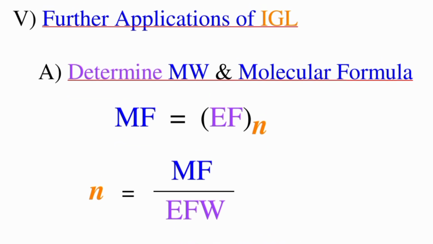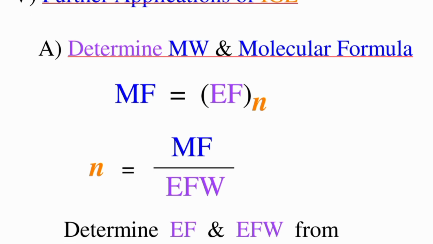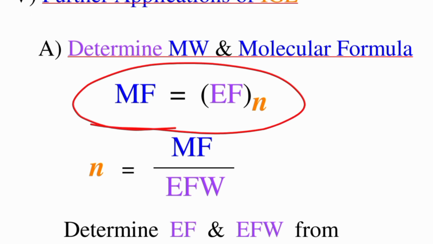Molar volume and molecular formula. The molecular formula is calculated by this: empirical formula times n.